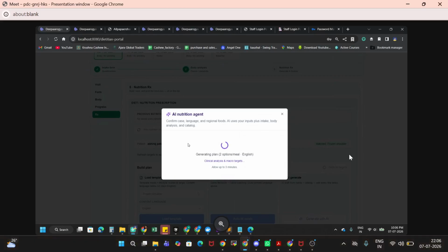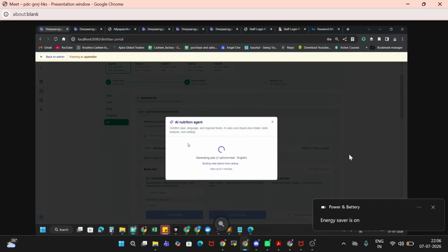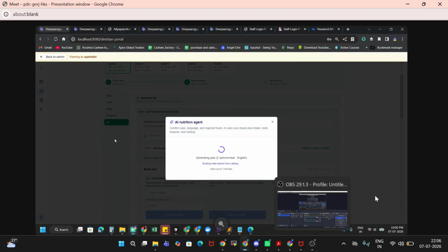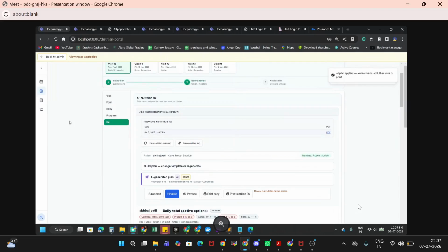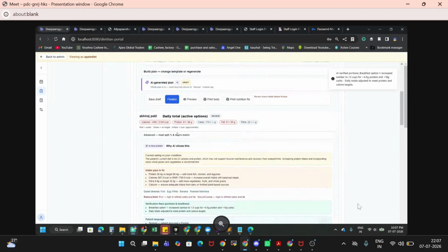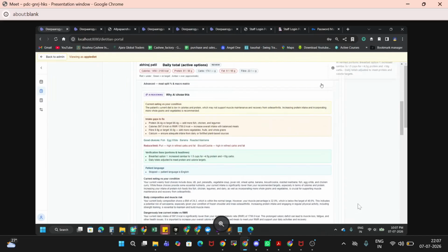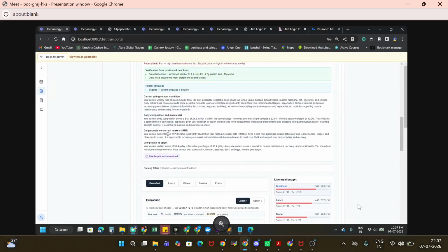Okay, so these are the different features we have developed so far. Meanwhile, if anyone has questions, they can ask me. Once we get this output, I will. I think I almost covered all sections, but yes, all things will be explained in detail. I mean, they are very in depth, but we can take another session, right? Probably. Okay, now you can see using AI, we have generated this diet plan.